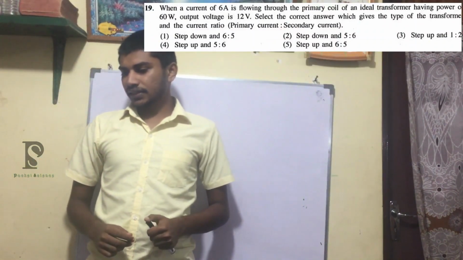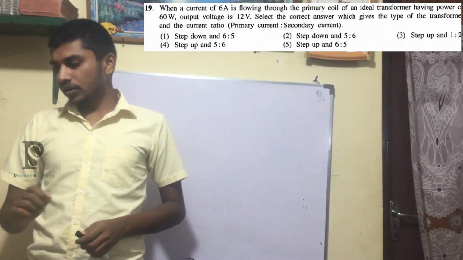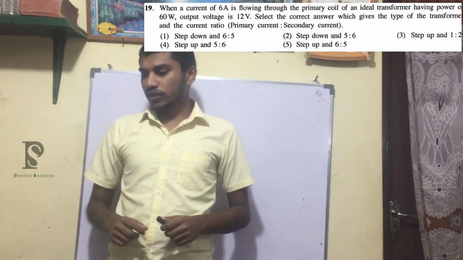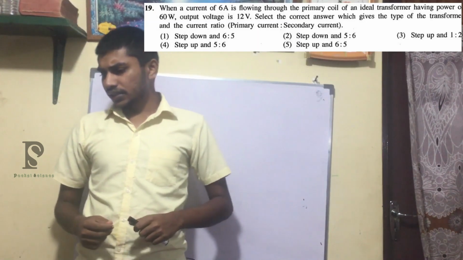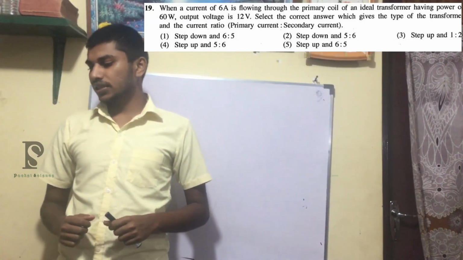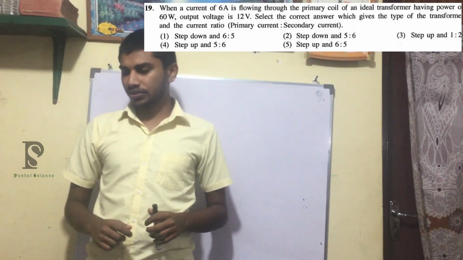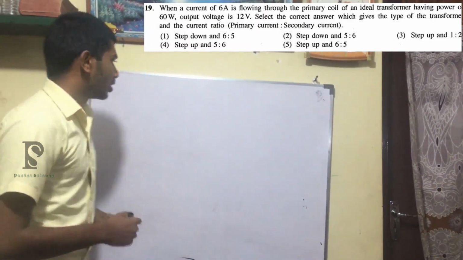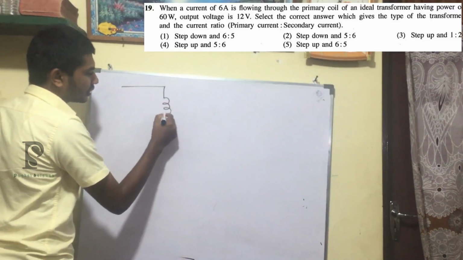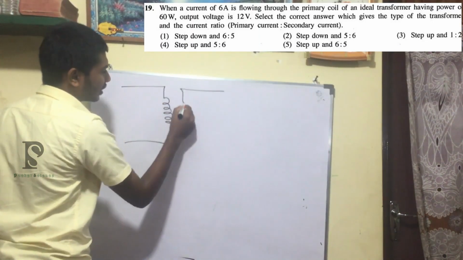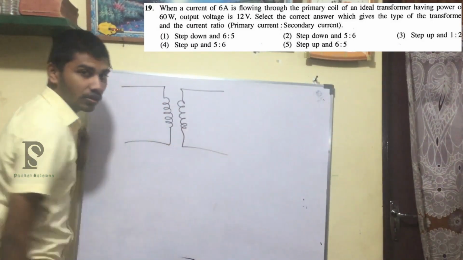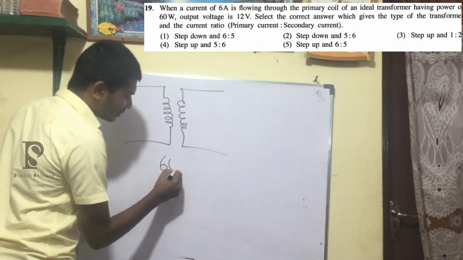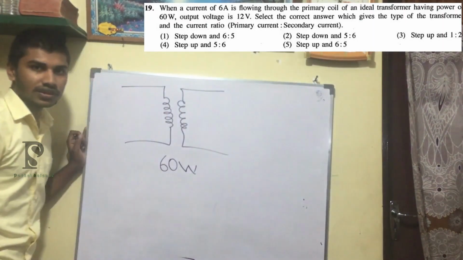19th question. When a current of 6 ampere is flowing through a primary coil of an ideal transformer having power of 60 watt, the output voltage is 12 volts. Select the correct answer which gives the type of the transformer and the current ratio, the primary current to secondary current ratio, right? So here there's a primary coil and there's a secondary coil. We don't know the ratio of the coil turns, right? So what they are saying is 60 watt is transferred in these coils.